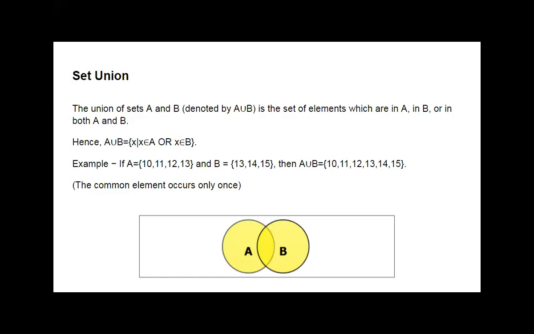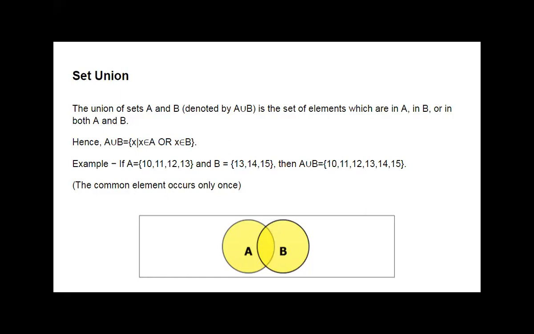With the help of an example we will see this. If A equals {10, 11, 12, 13}, four elements are here, and B equals {13, 14, 15}, then A union B is what? A union B is {10, 11, 12, 13, 14, 15}.